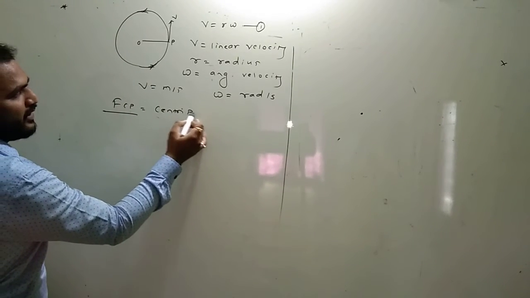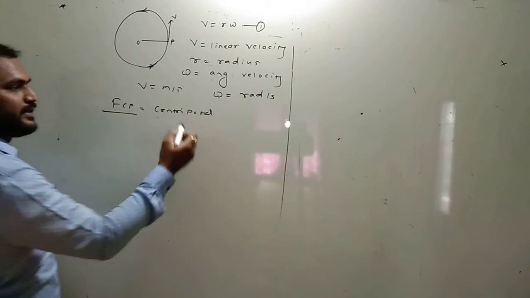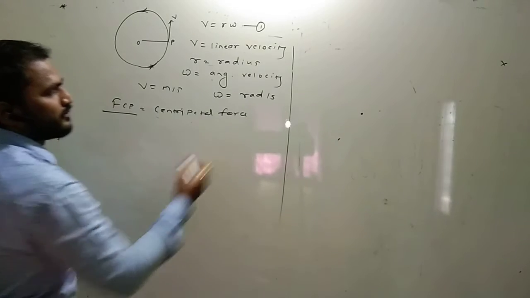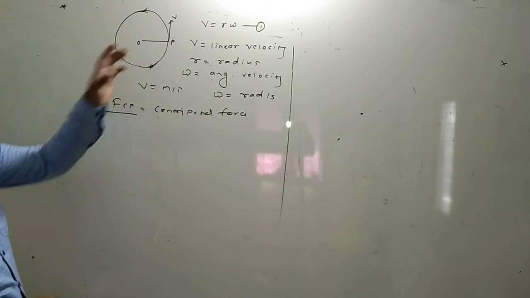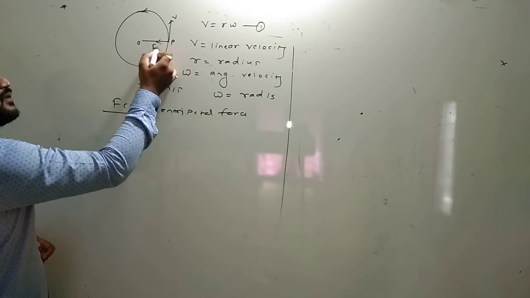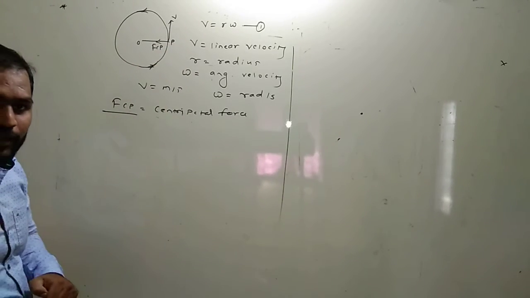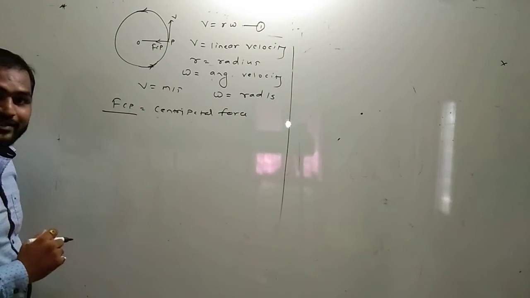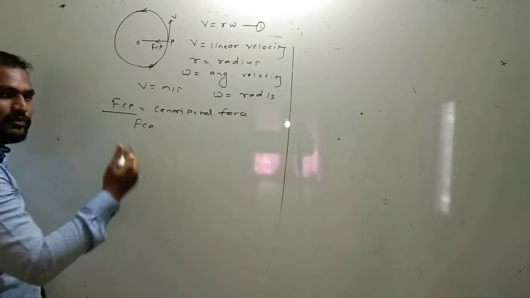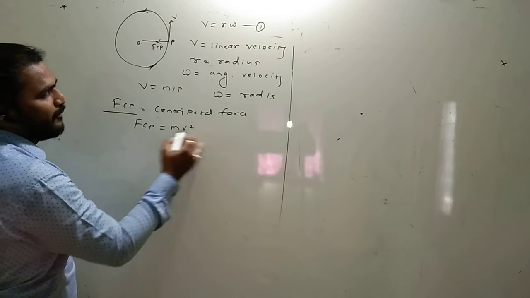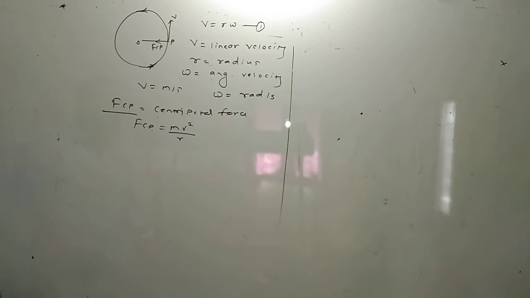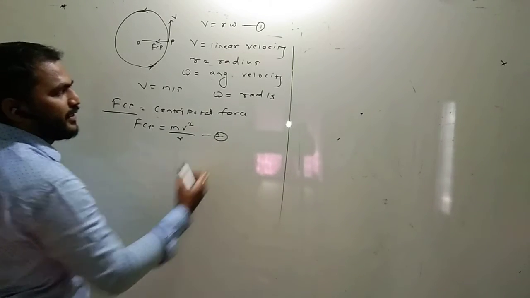The next important concept which you study in the 10th standard is centripetal force. The force which is directed towards the center of a circle is called centripetal force. Therefore F_CP is equal to mv square upon r, equation number 6.